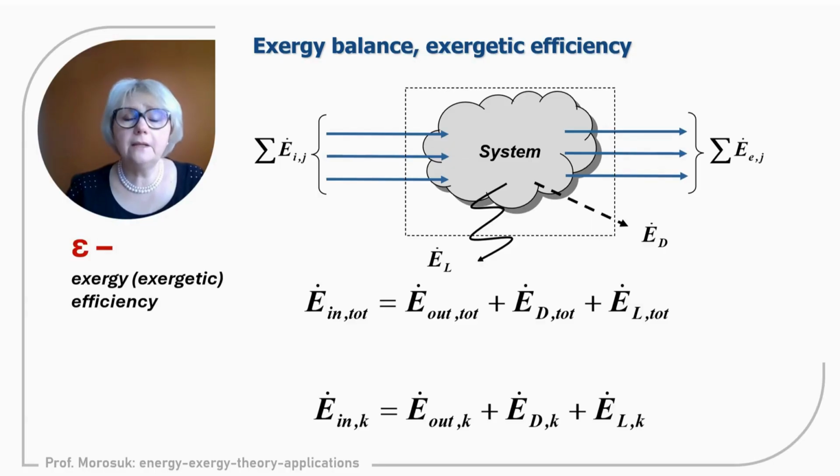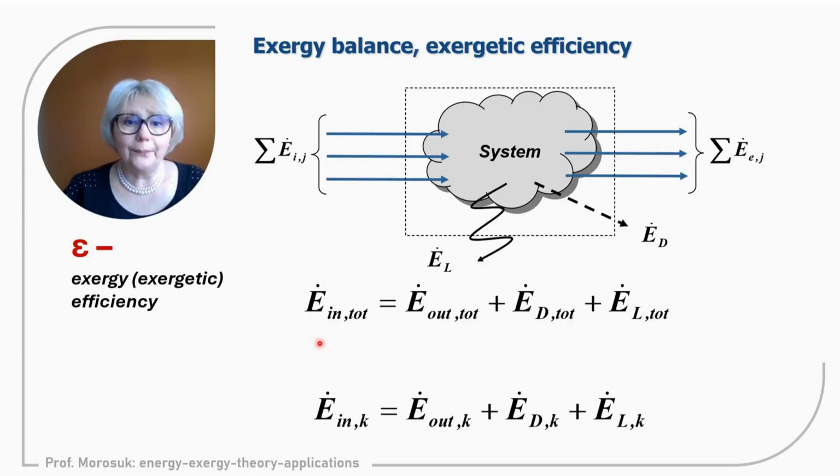So again, we are with the same equations, and now we would like to calculate efficiency. This is our idea, finally, to find the efficiency of the system and also of the component using the concept of exergy analysis. Again, exergy efficiency or exergetic efficiency, it does not matter. Both terms are correct, and both terms you can find in publications.